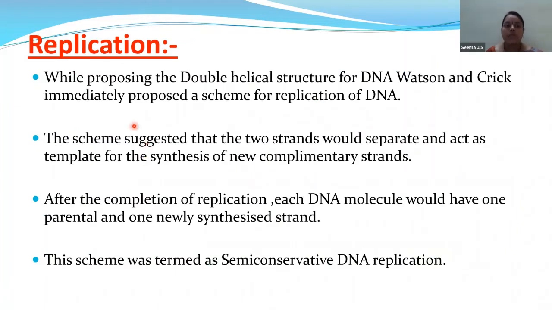Now, replication. While proposing the double helical structure of DNA, Watson and Crick immediately proposed the scheme for replication of DNA. Actually, the structure of DNA was proposed by Watson and Crick, but they also proposed the scheme of replication. Because everybody will have the question, when you have discovered the structure, let us know the scheme for replication. So in that way, both Watson and Crick proposed the structure of DNA and the scheme for replication of DNA.